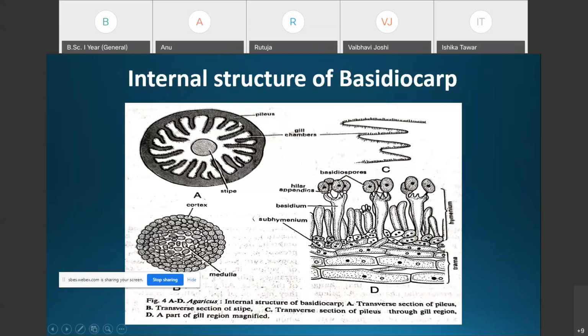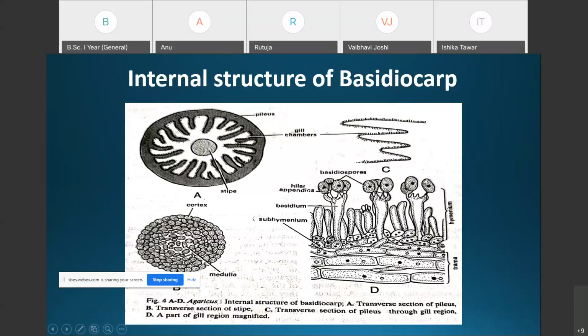The cortical region is made up of compactly arranged cells, and the medulla region is loosely arranged, while in the center you can see the stipe region which is present in the center. That is about the internal structure of the pileus.